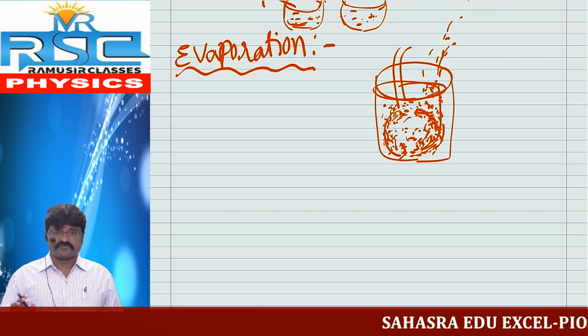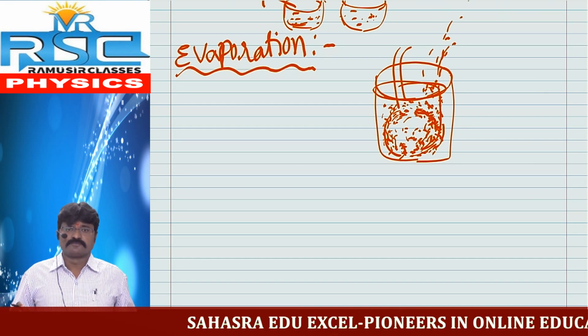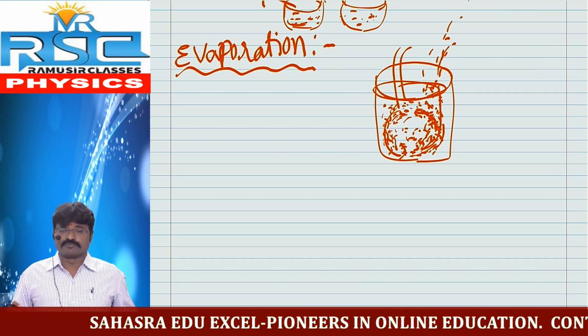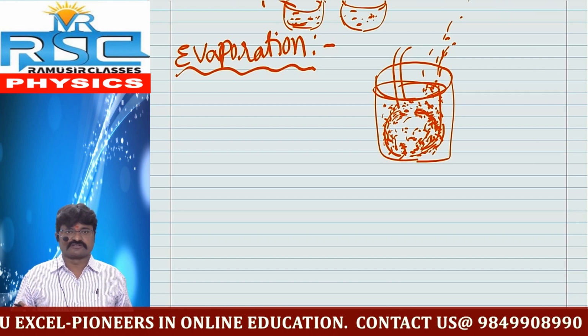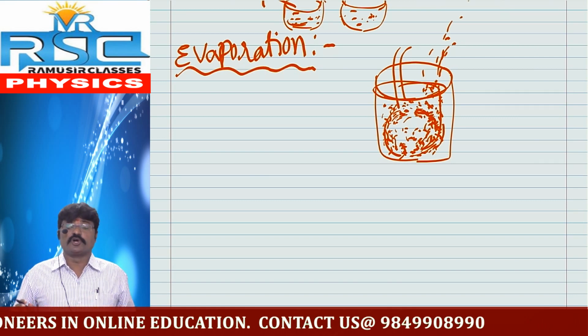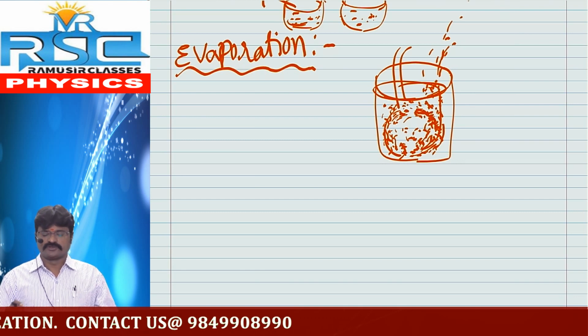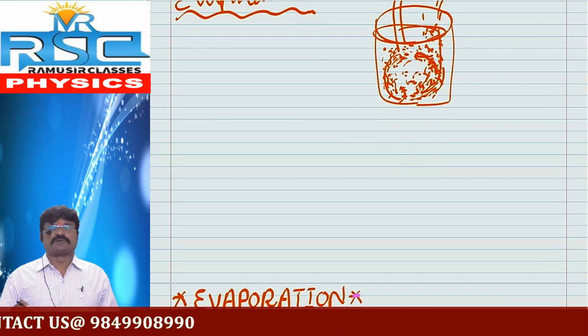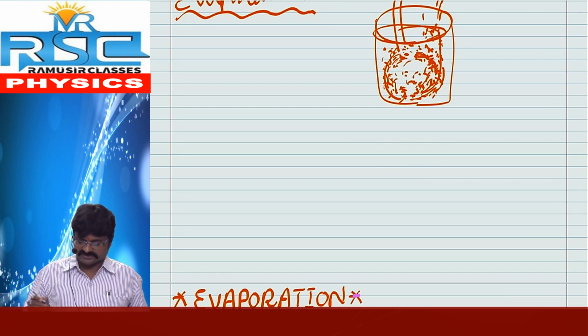The process of escaping of molecules from the surface of any liquid below its boiling point. Here we do not take a fixed temperature. At any temperature below its boiling point, it is called evaporation. While evaporation takes place, cooling is present. So evaporation is a cooling process.